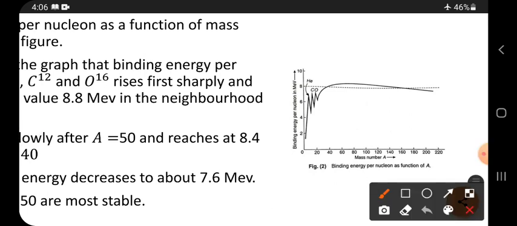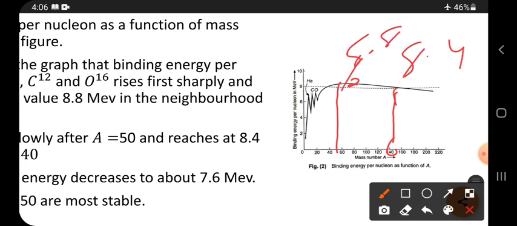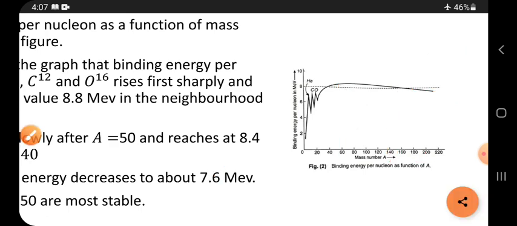And here it reaches the maximum value. Here maximum value at what value? Maximum at A equals 50. At the value 50, we get the maximum value. And then after 50, at around 140, how much value do we get? We get 8.4. Here how much did we get? 8.8 million electron volts, and at 140, 8.4, and beyond 140 the value is less than this, and this value reaches 7.6 million electron volts.